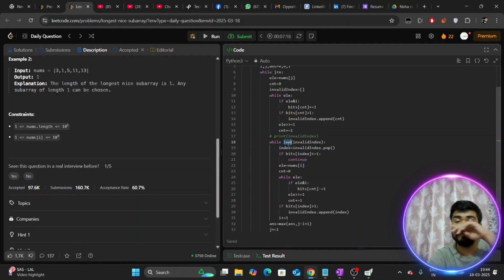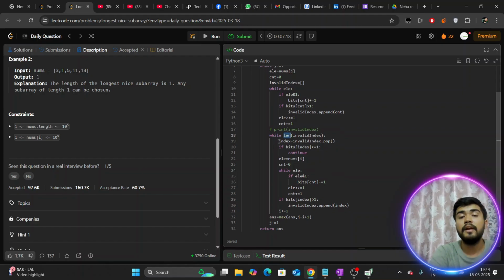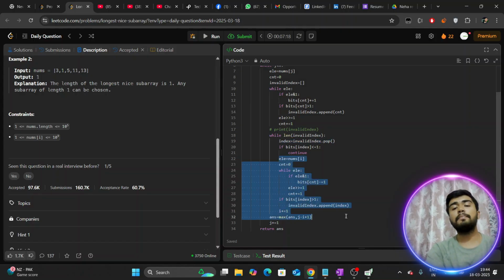So we run the loop while the invalid index list has length, and we pop an index from it. In the example I told, 2 and 4, index 4 has popped up. For index 4, if bits at that index is less than or equal to 1, then we can say this particular index may have already been handled by the last pop.